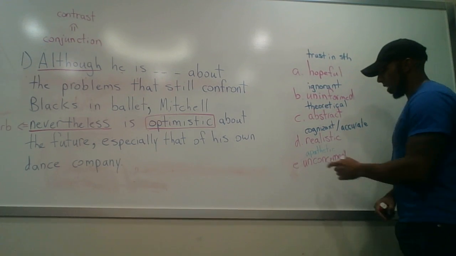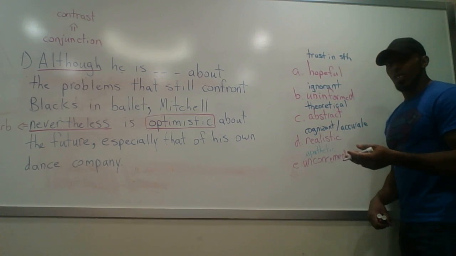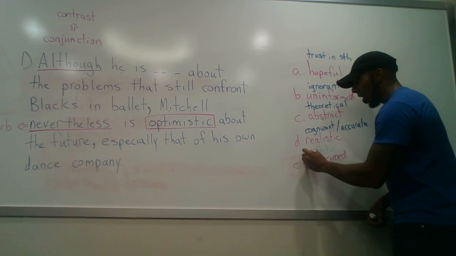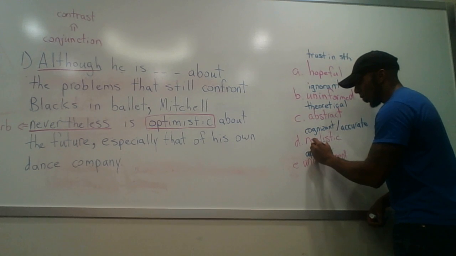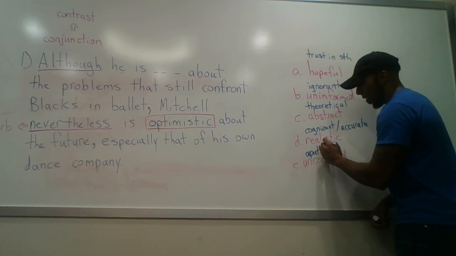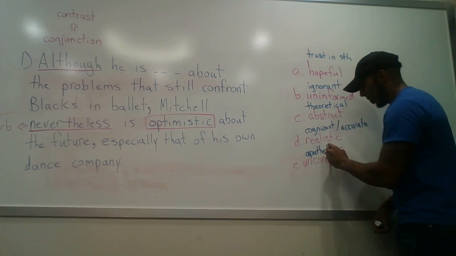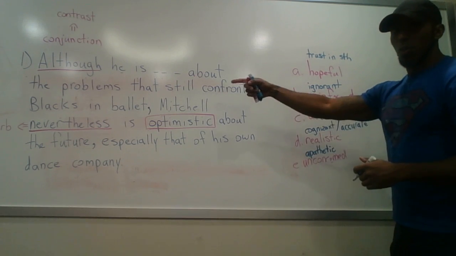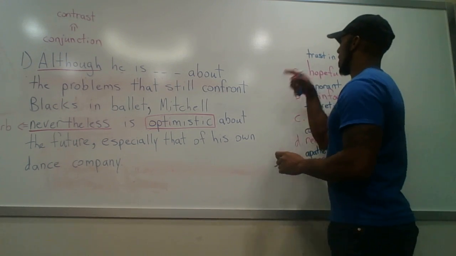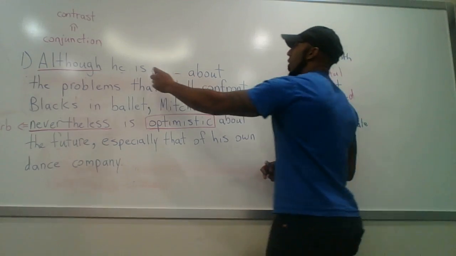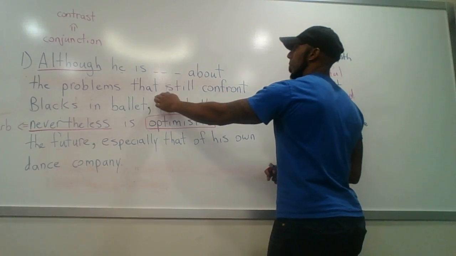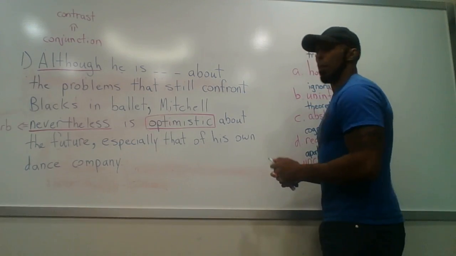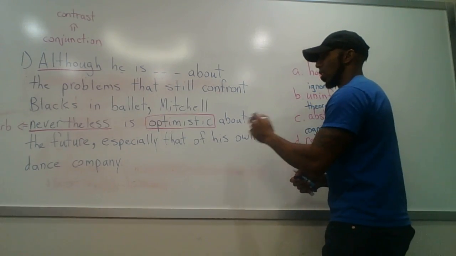The last one we have is unconcerned. And if you're unconcerned, you show no concern for something, then you are apathetic, which is just a really fancy way of saying you don't care, right? Now let's run all of these through the blank in our passage, right? Let's start with A. Although he is hopeful about the problems that still confront blacks in ballet, Mitchell is nevertheless optimistic about the future, especially that of his own dance company.